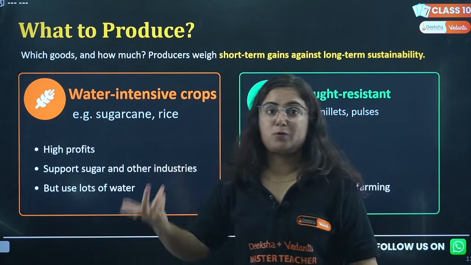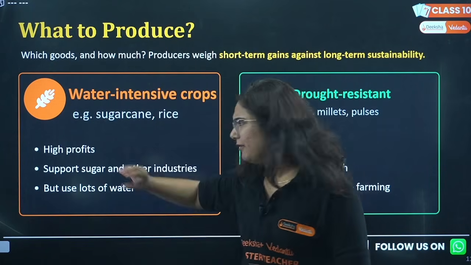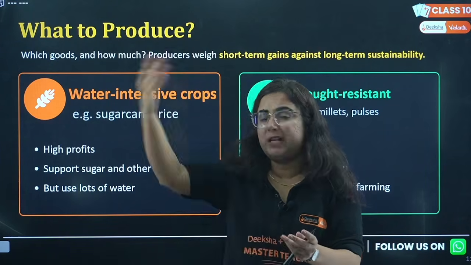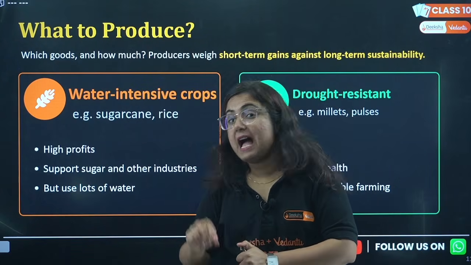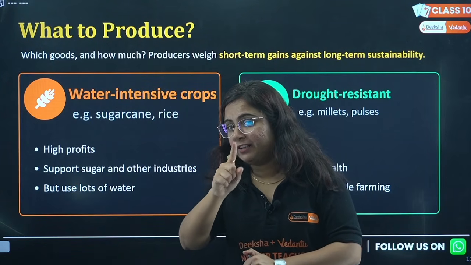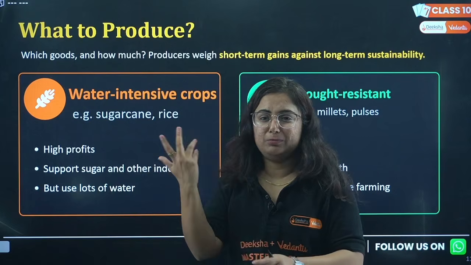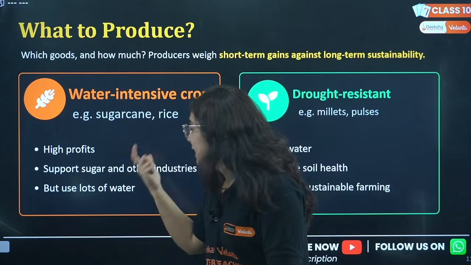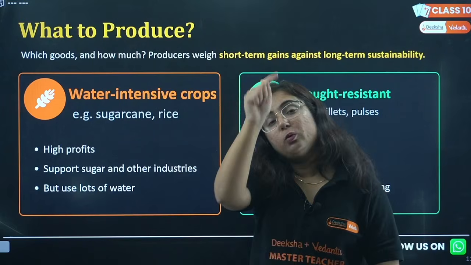However, they give high profit when you get the return. They support the sugar industry, because if we are growing sugarcane, it will be helpful for the sugarcane industry. And here one more topic is going on in India, ethanol. So sugarcane can be used to make ethanol and keep the rest of the world less polluted. However, it uses a lot of water.